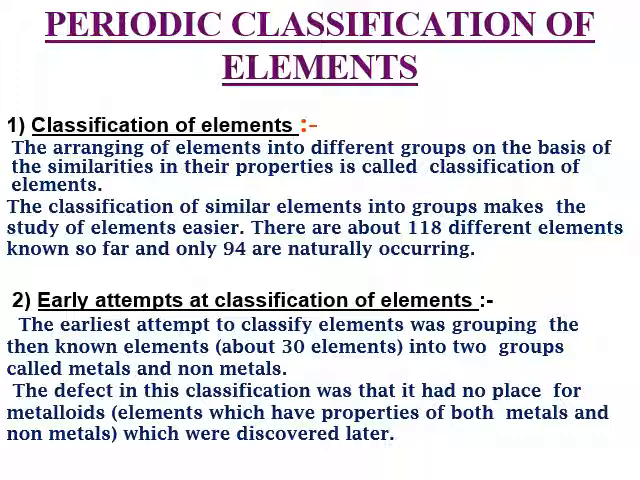Early attempts at classification of elements. The earliest attempt to classify elements was grouping the known elements, at that time about 30 elements, into two groups called metals and non-metals. The defect in this classification was that it had no place for metalloids. Metalloids are the elements which have properties of both metals and non-metals, which were discovered later.